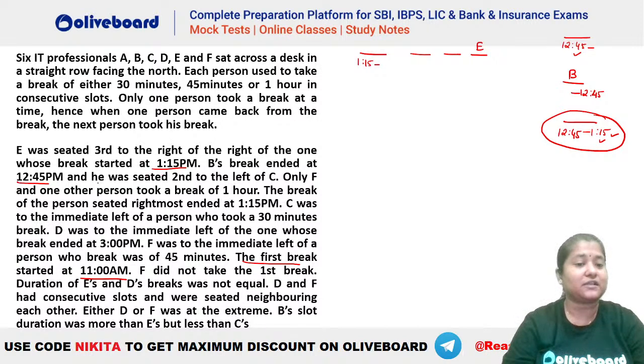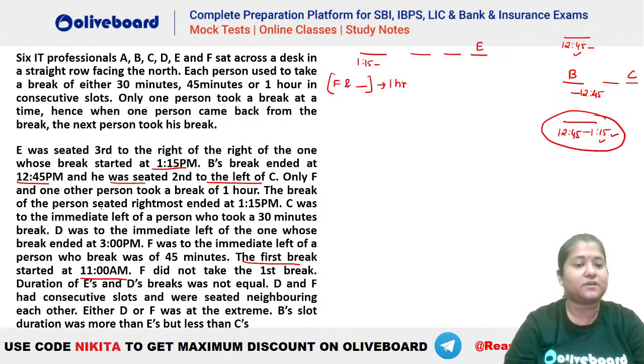After that, let's see what is given. So B's break ended at 12:45 and he was second to the left of C. So we know that he has to be second to the left of C. Okay, we'll check this out later. Only F and another person took a break of 1 hour. So we know that F and only one other person, right? We do not know who is there, but F and one other person has a break of 1 hour. So there are only two persons who are taking a break of 1 hour here.